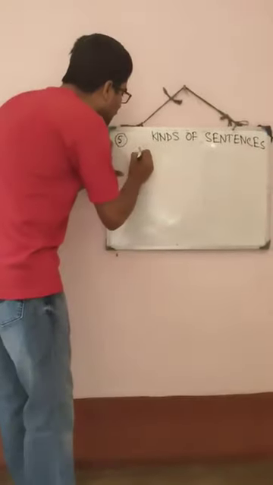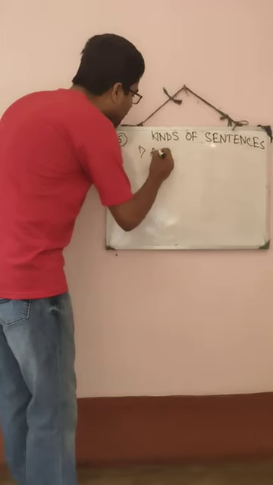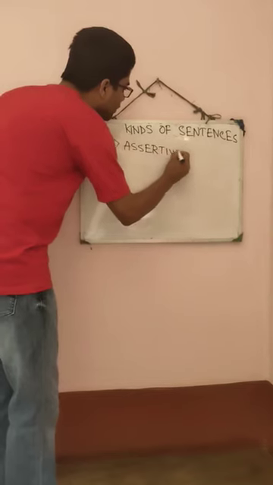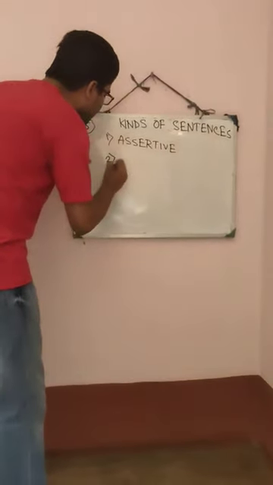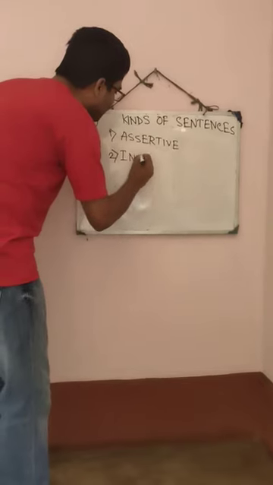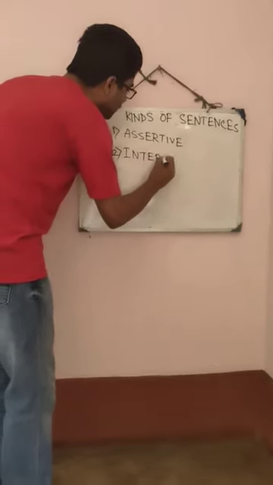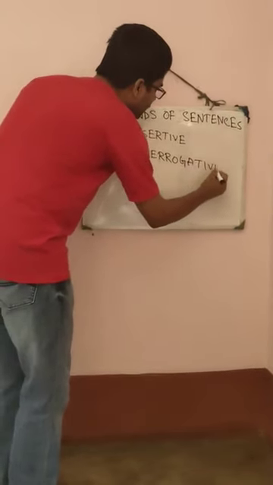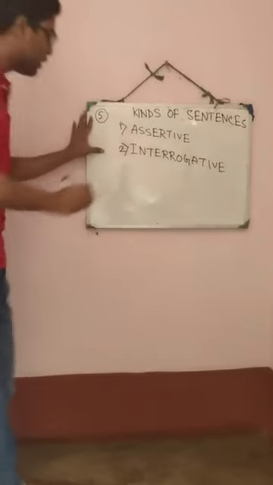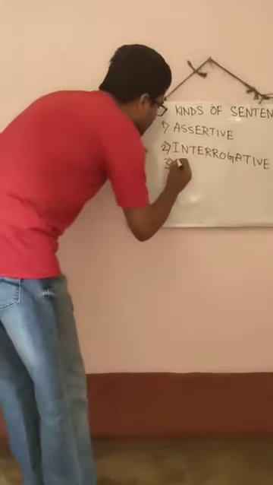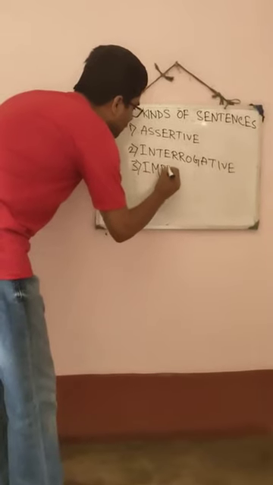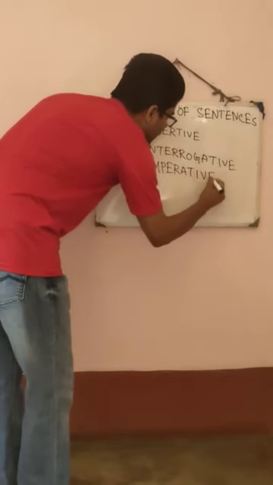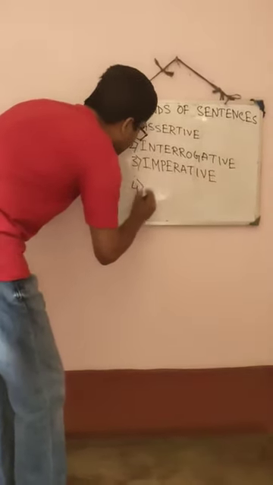Who are they? Number 1, assertive. Okay? Number 2, interrogative. Number 3, imperative. And number 4, exclamatory.